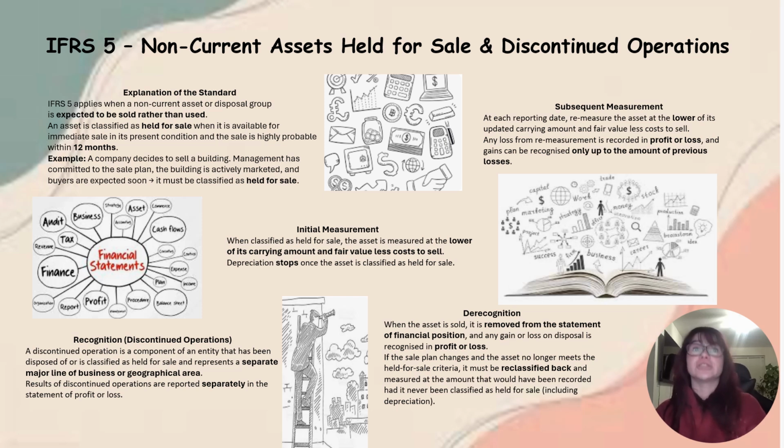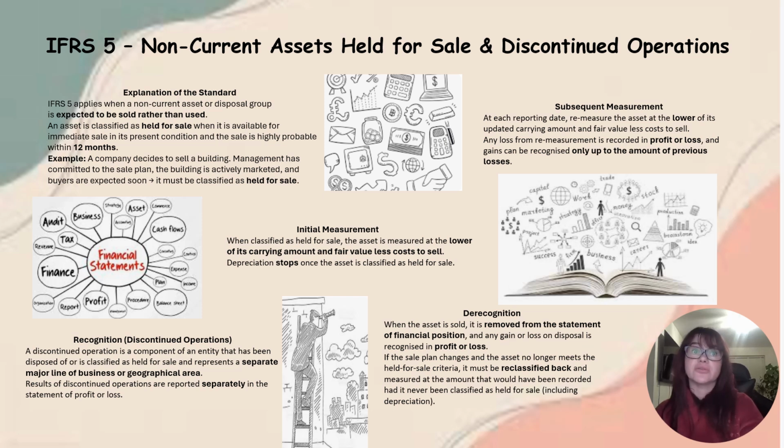Initial measurement: when classified as held for sale, the asset is measured at the lower of its carrying amount and fair value less cost to sell. Depreciation stops once the asset is classified as held for sale. Recognition: